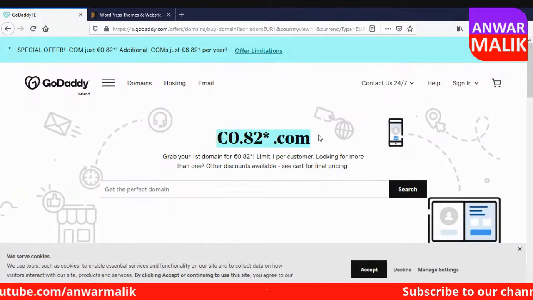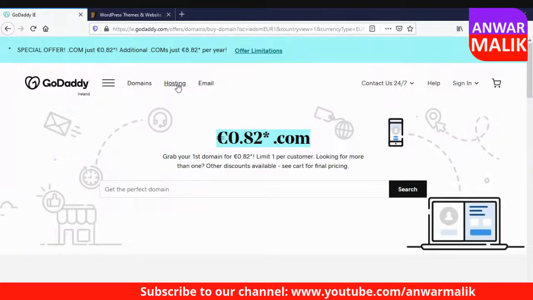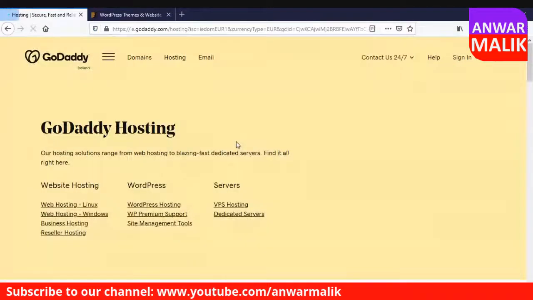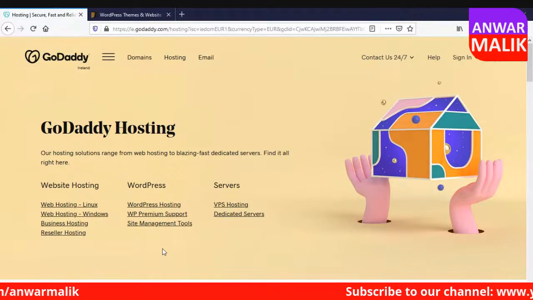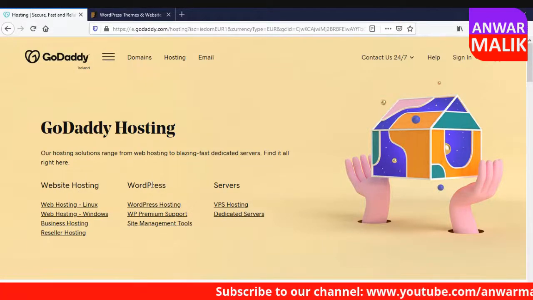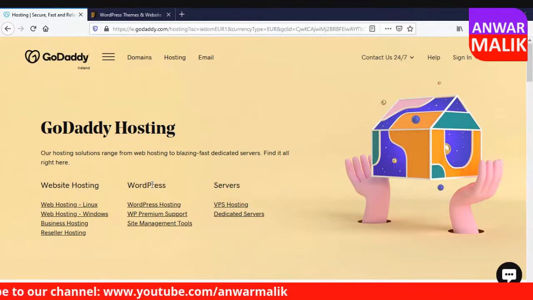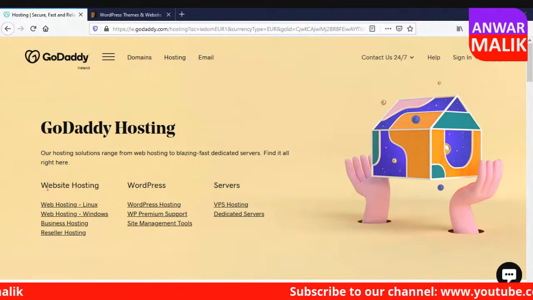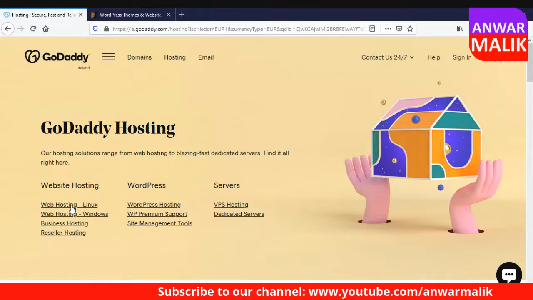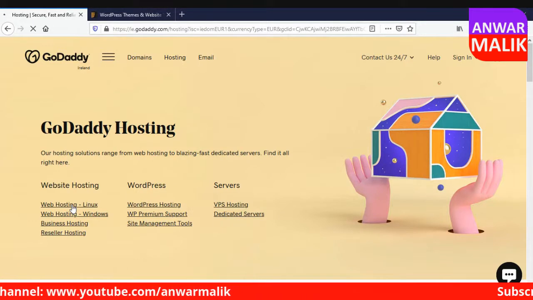The second thing you need to get is the hosting. When you click on their hosting, you get some hostings here, with some links. Website hosting and WordPress hosting are basically the same, but they have different names. With WordPress hosting you may not be able to use any other CMS, so we just get standard Linux hosting. If I click web hosting, I'm not going to purchase it, because I want to show you something different.